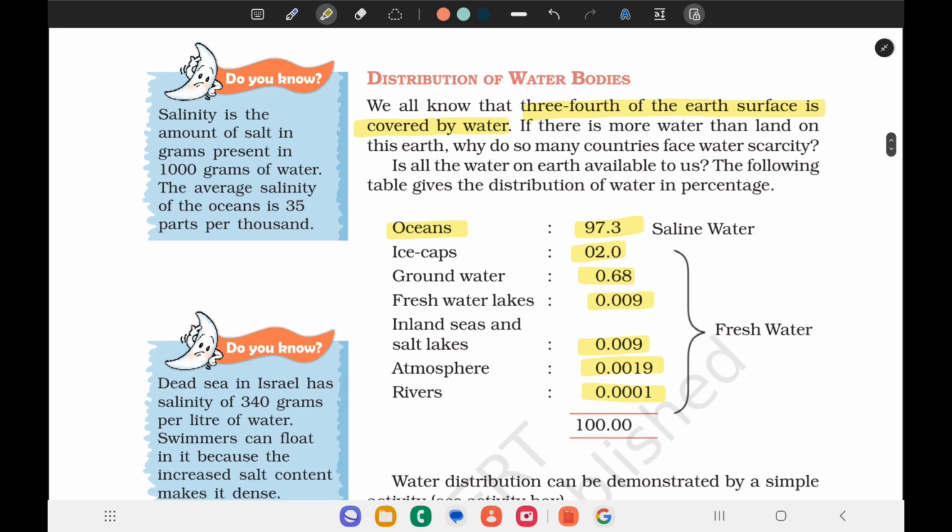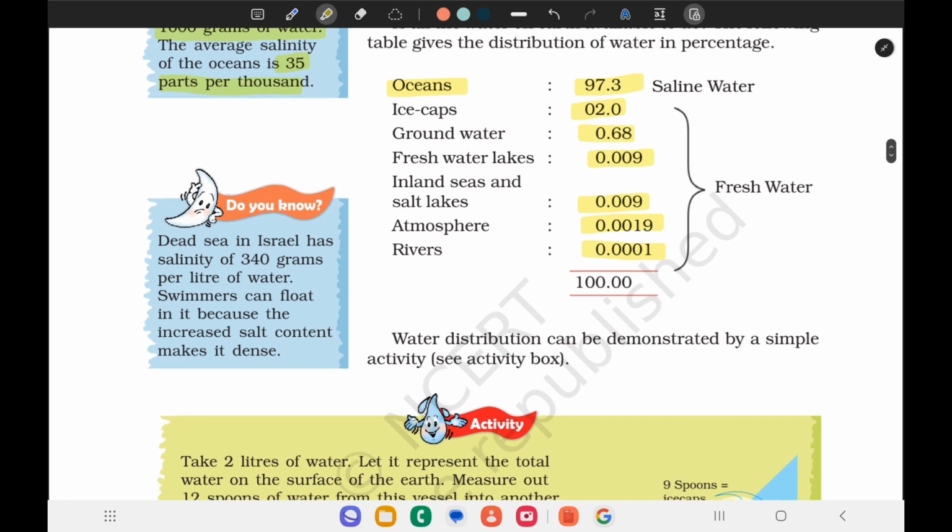Here we are going to see the Do You Know. Salinity is the amount of salt in grams present in 1000 grams of water. The average salinity of oceans is 35 parts per 1000. And next one, the Dead Sea in Israel has a salinity of 340 grams per liter of water. Swimmers can float in it because the increased salt content makes it dense. So there, swimmers can float in it because the salt content is increased, which makes it more dense.